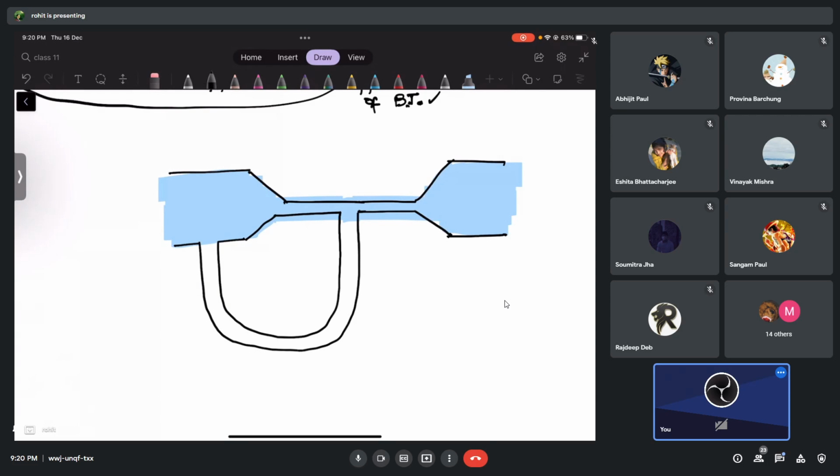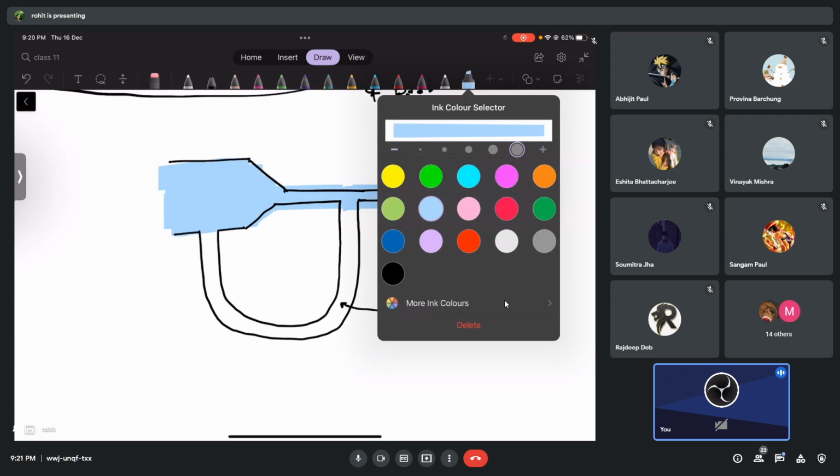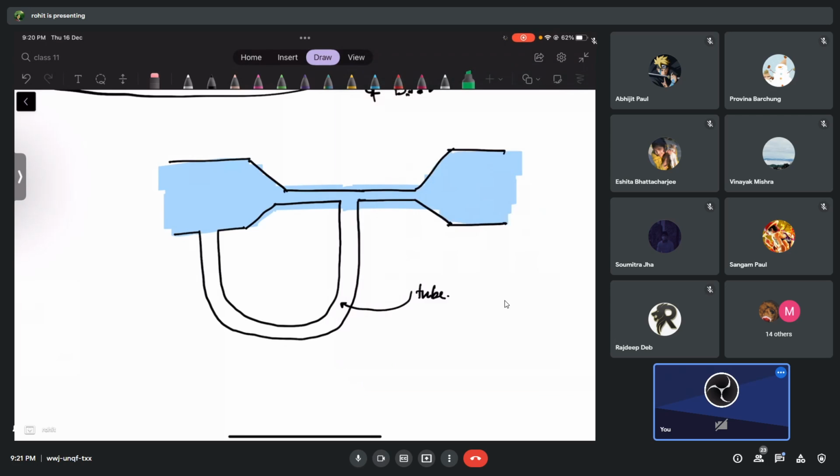Say in this tube that I'm talking about, I'm going to keep a liquid which will not be the same liquid as that which is flowing there. It's going to be a different liquid. It is filled right now like this, with a different liquid. I'll write the density also of this liquid. And you can understand, right? We have air in between, air here, and air here also.